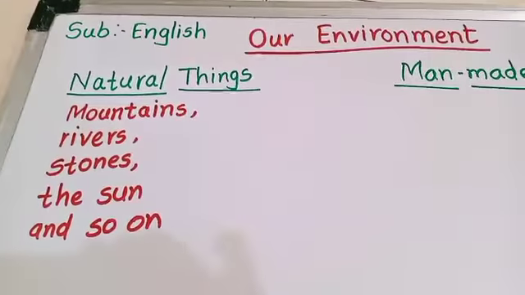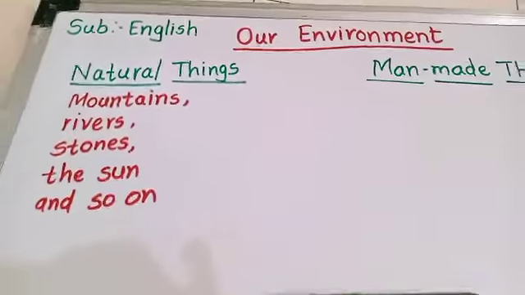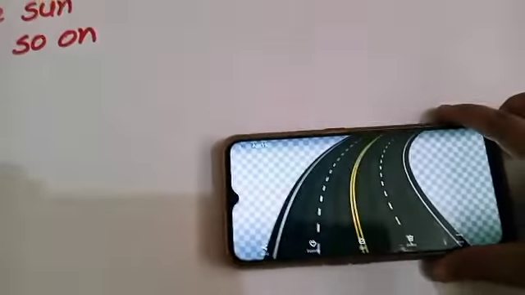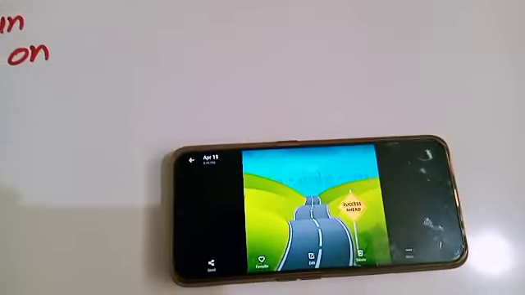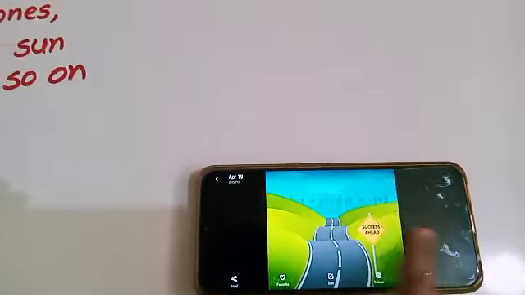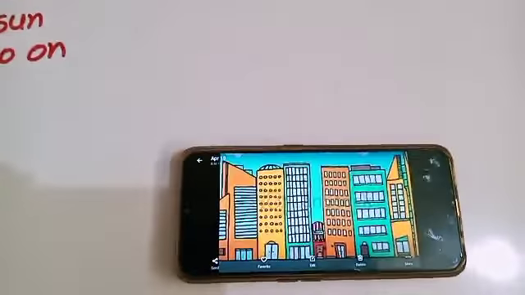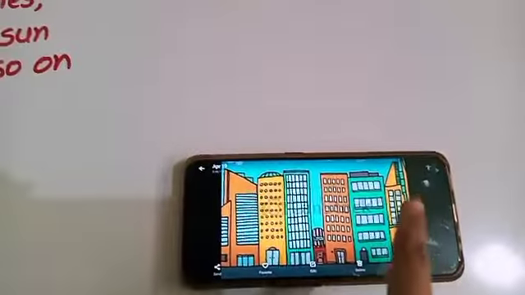Some of the things in our environment, such as, see this picture. What is this? This is the picture of a road. Then these are buildings.